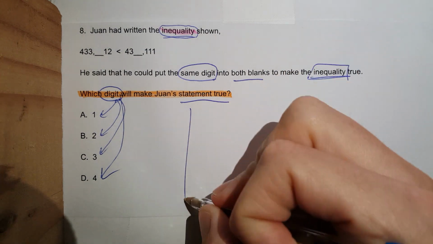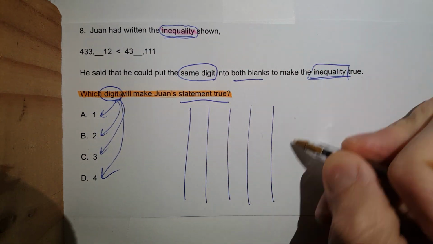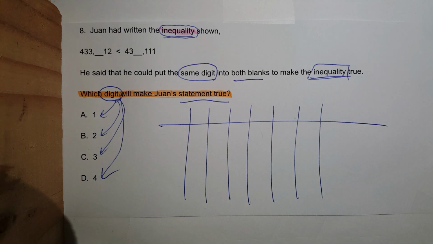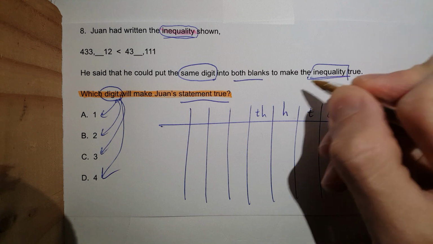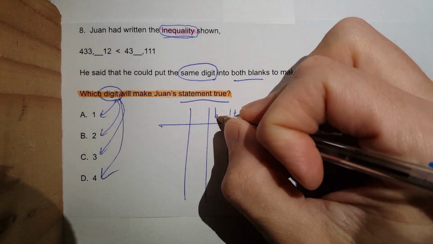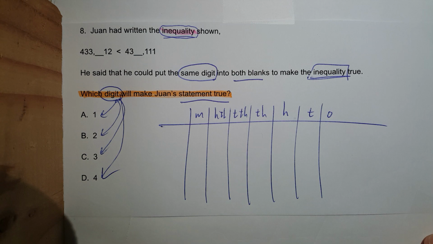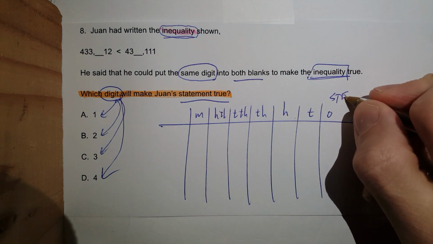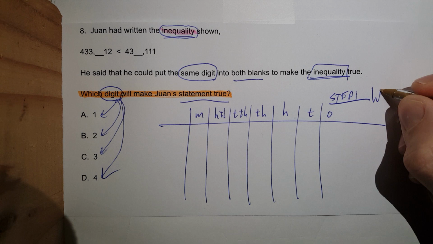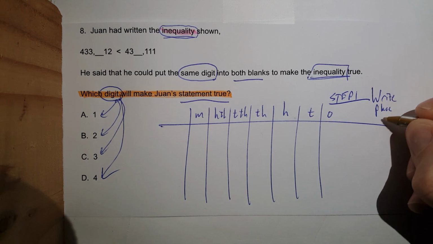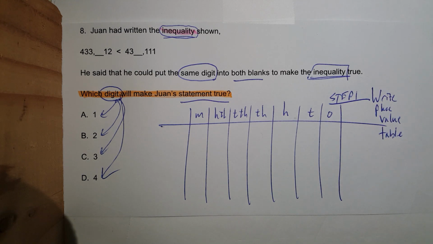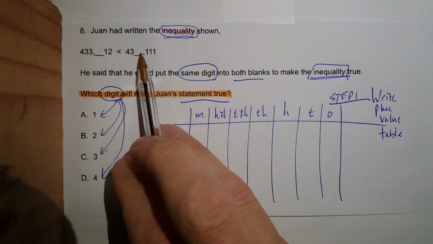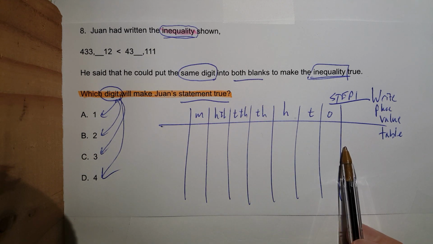I'm going to do my place value table. So this would be step 1, okay? Ones, tens, hundreds, thousands, 10,000s, 100,000s, millions. Step 1. Write place value table. Okay? The next step, I'm going to take these numbers and stack them.